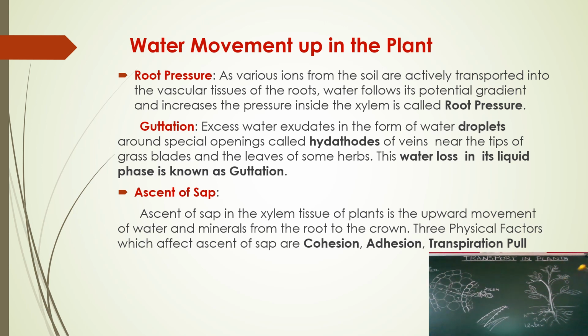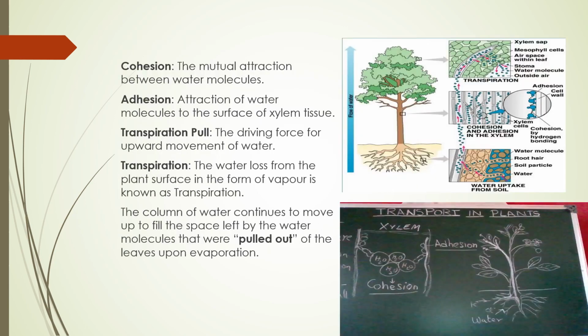How does this ascent of sap occur, how does this upward movement take place? It requires three factors: cohesion, adhesion and transpiration pull. Now we will see what these are. As I said, there are three physical factors which result in the upward movement of water. They are cohesion, adhesion and transpiration pull. Now we will see what cohesion means.